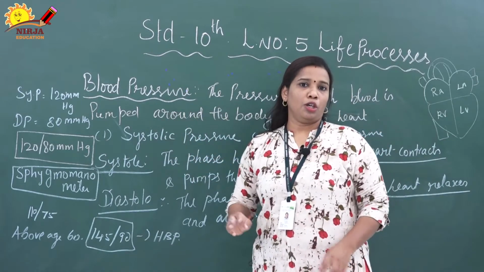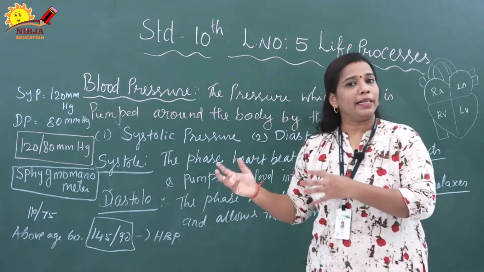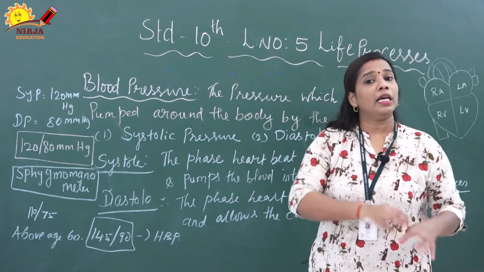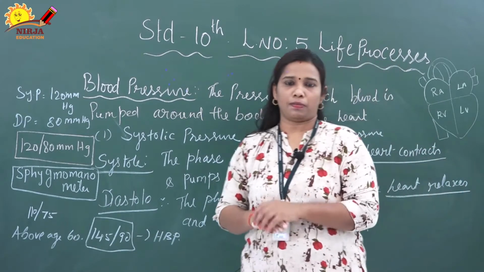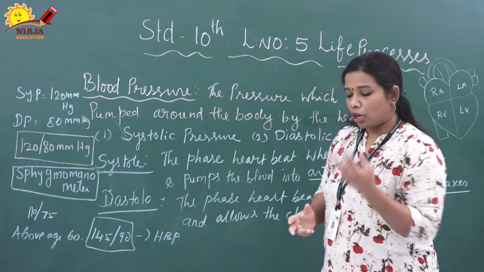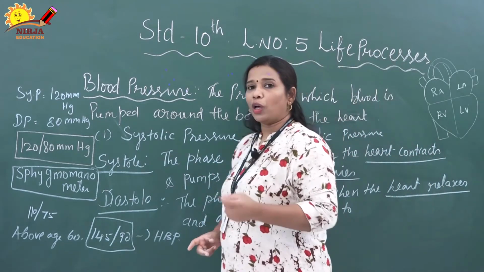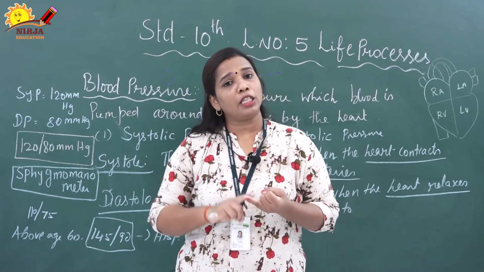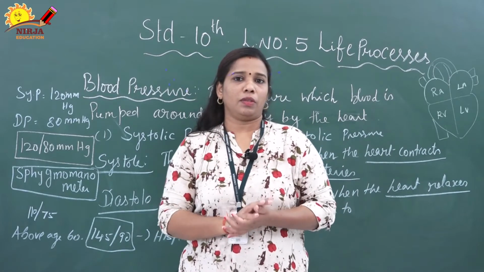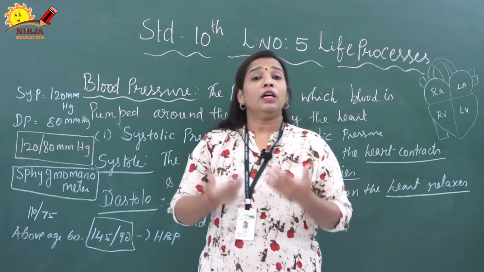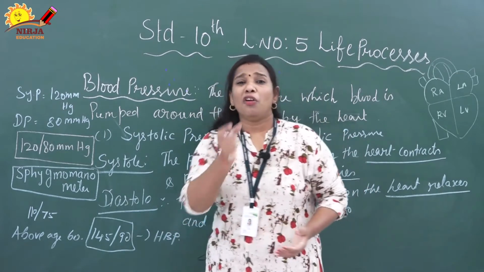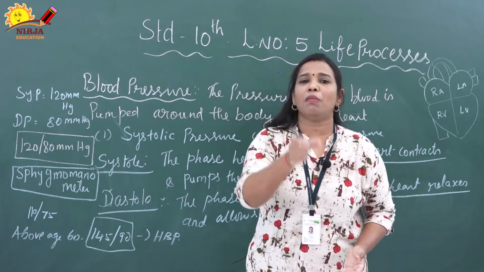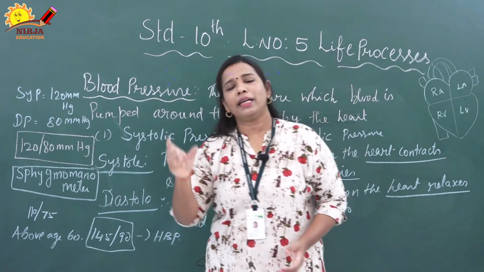Due to the heart, the entire blood is going to the body, and that time it exerts some pressure. That pressure is called blood pressure. Blood pressure is measured in two values, one is systolic pressure, another one is diastolic pressure. Before that, to know these terms, we should know what is meant by systole and what is meant by diastole.